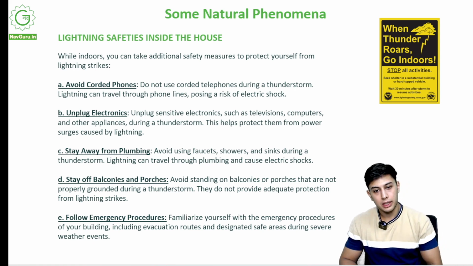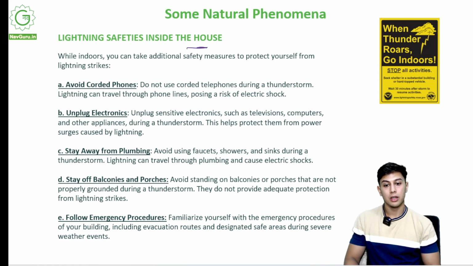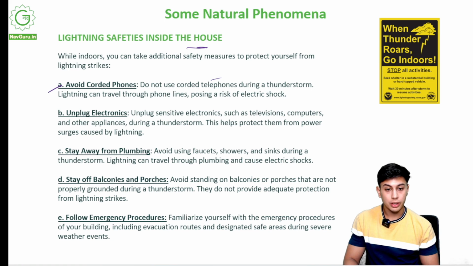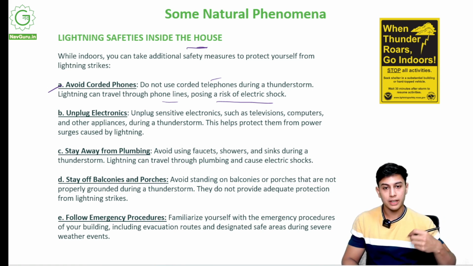Now some lightning safety tips inside the house, indoors. Avoid corded phones, like I told you, avoid landlines. Do not use corded phones during a thunderstorm. Lightning can travel through phone lines, posing a risk of electric shock. So you might be talking on the landline phone, there's lightning outside, it hits the tower and travels through that wire and electrocutes you.